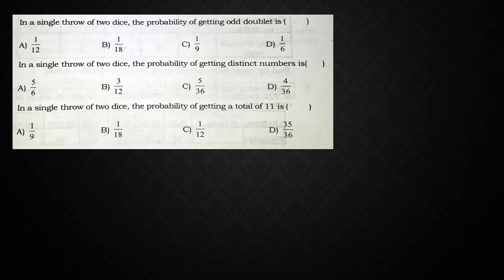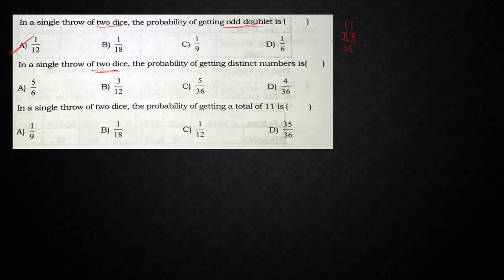Right. Next, moving on to one more question. In a single throw of 2 dice, the probability of getting odd doublets. Odd doublet means 1-1, 3-3, 5-5. Same as the above one, so it is nothing but 1 by 12 again. So 3 by 36, 1 by 12.